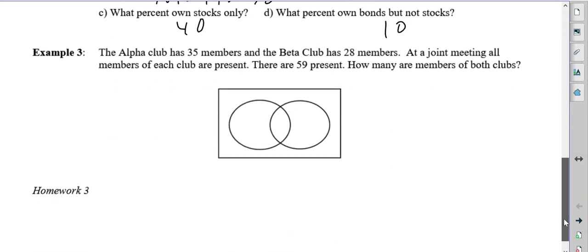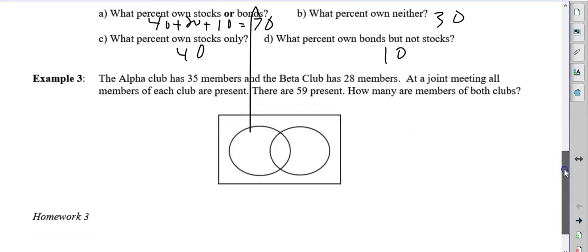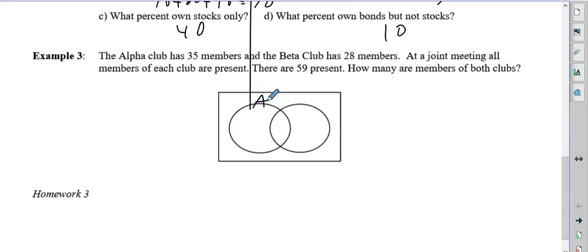And last but not least, the Alpha Club has 35 members. Okay, so we got Alpha. And the Beta Club has 28. At a joint meeting, all are present. There are 59 present. So we know we have 59 total. All right. This one we got to work backwards. We have no other information. So we don't know what's in the middle. We don't know either one.